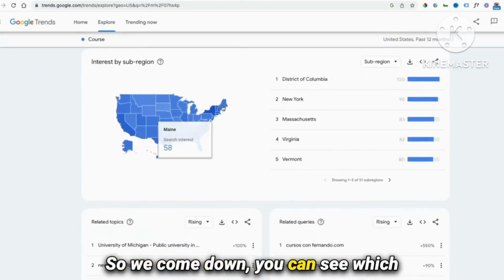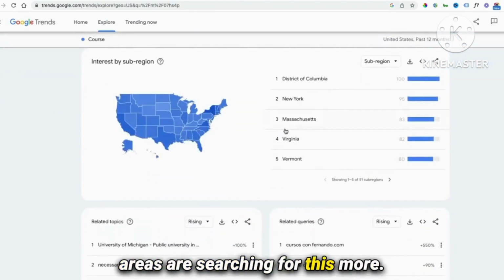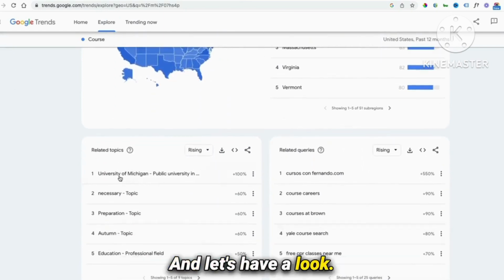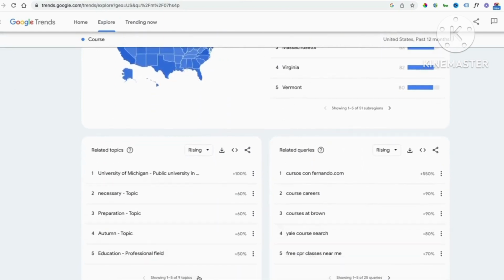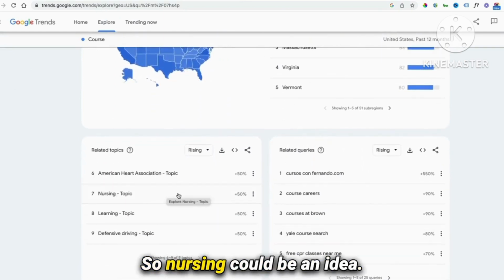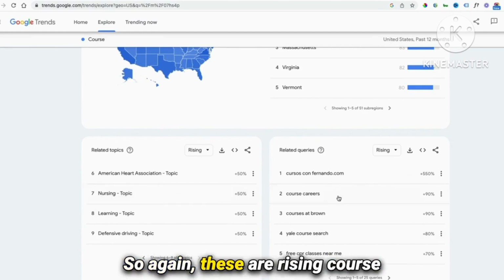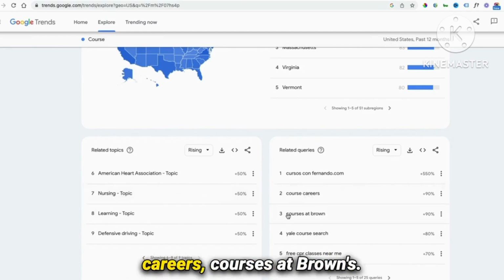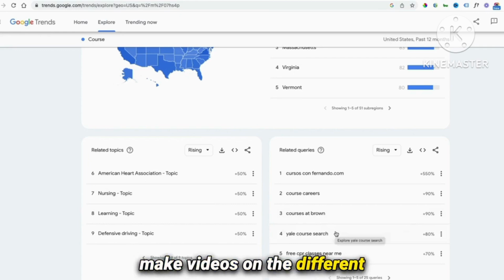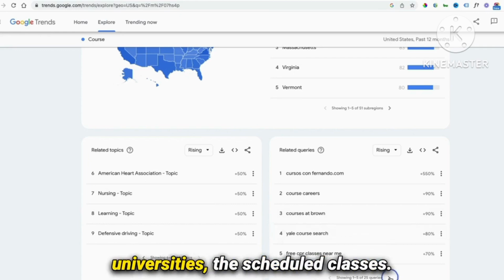So we come down, we can see which areas are searching for this more. And let's have a look. Okay, so you've got nursing. So nursing could be an idea. So again, these are rising. Course careers. Courses at Browns. So different courses. You can make videos on the different courses available at different universities.